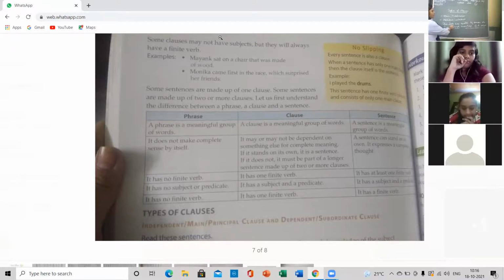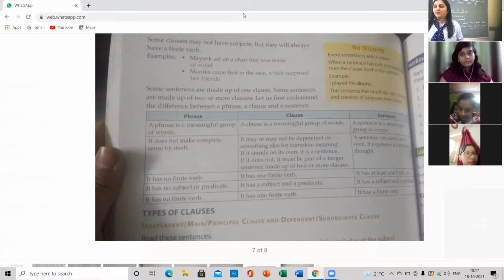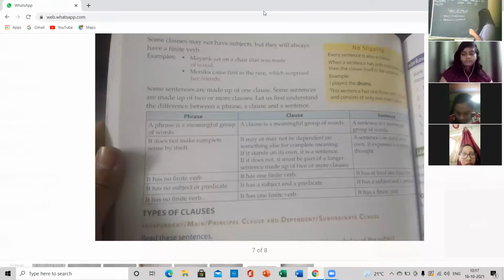Okay, is it clear, children? Yes, ma'am. Then we can have one more example: I will leave now because it is getting late. So again, you can see, "I will leave now" is a complete sentence. It doesn't need any other sentence to complete its meaning. So it is the main clause.